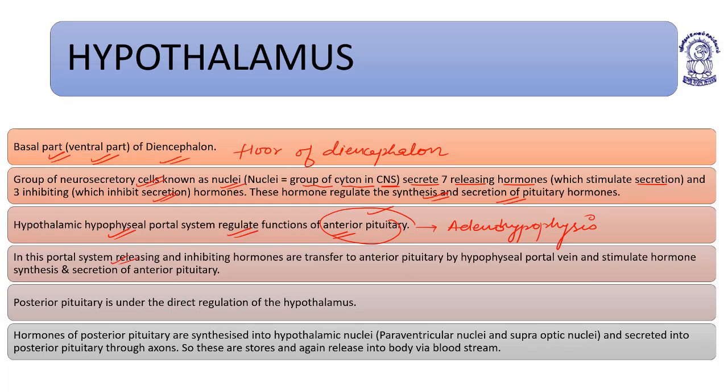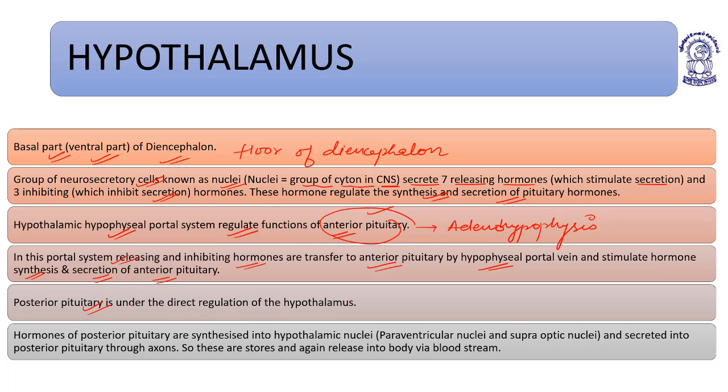In this portal system, releasing and inhibiting hormones are transferred to the anterior pituitary by the hypophyseal portal vein and stimulate hormone synthesis and secretion of the anterior pituitary. This portal system is basically concerned with the secretion of releasing and inhibiting hormones, which are transferred to the anterior lobe of the pituitary by the hypophyseal portal vein.